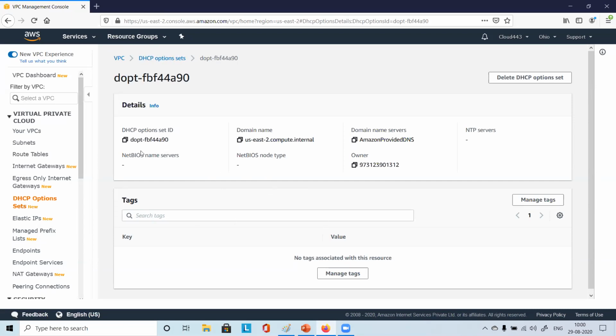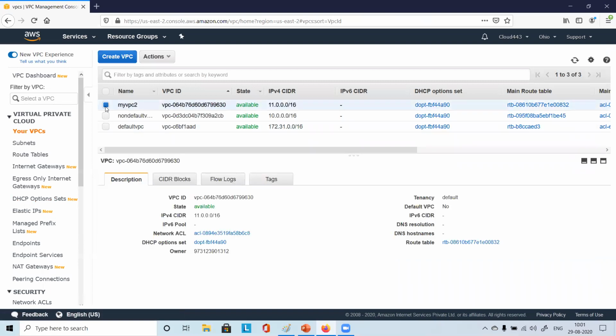Some basic information. No NTP server, but there is one DNS. There is one domain name, right? There is this domain name server, Amazon provided DNS. This is important. You can also specify the NTP server here, with which time will be synchronized. Just go back again to your VPC, select it. Just see one more important thing. What is that?